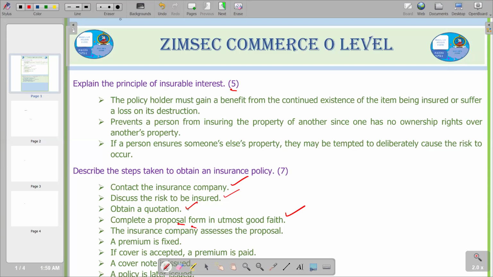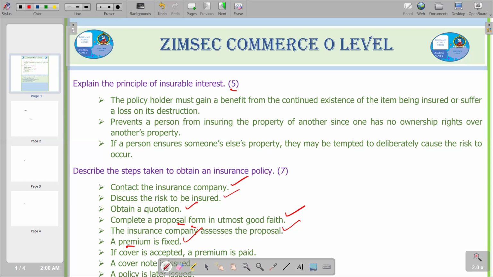So this is what we have in terms of the proposal form. Then on the next point, the insurance company assesses the proposal. So after the proposal has been filled, the insurance company has to assess the proposal. Then the next step that we have is the premium is fixed. The premium is the amount of money paid to insurance companies in exchange for coverage against certain risks. So the amount that is being paid to insurance companies is now the premium.